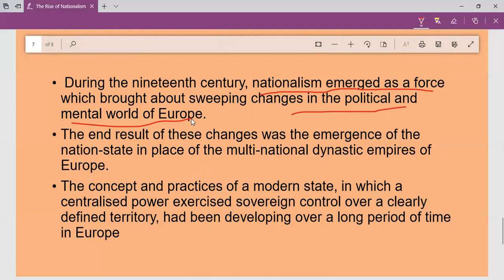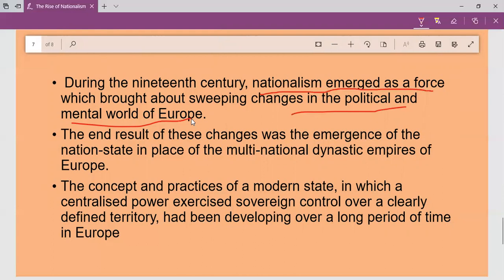And how is nationalism coming? If you are having a nation, you will have nationalism. That is, you will have an affection towards your fellow beings who will be having the same culture, same language, same ethnicity, etc. You will have love. You will have an affection towards your own group of people. So it emerged as a major force in Europe.